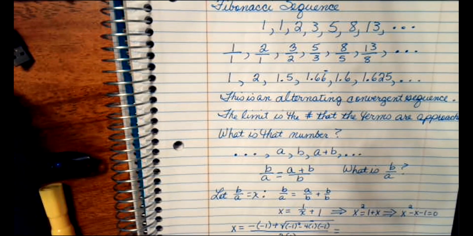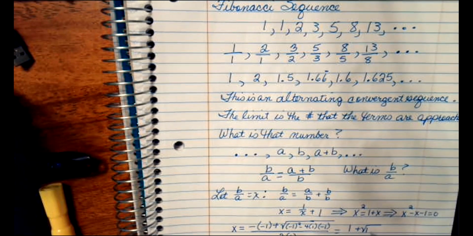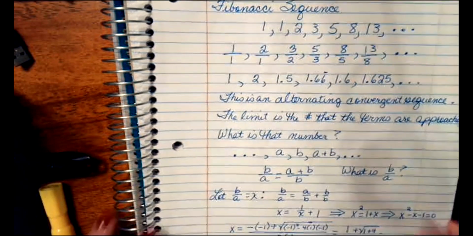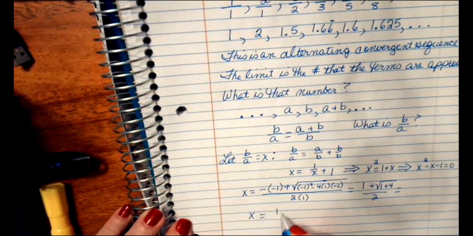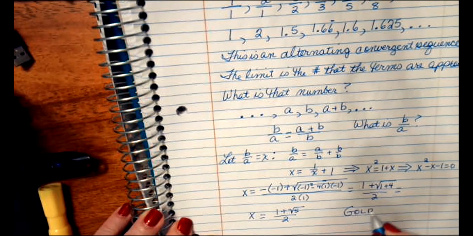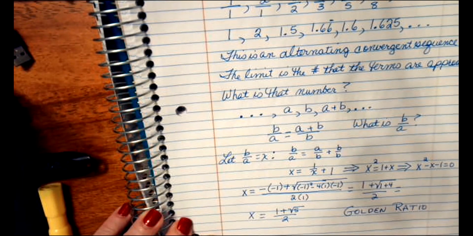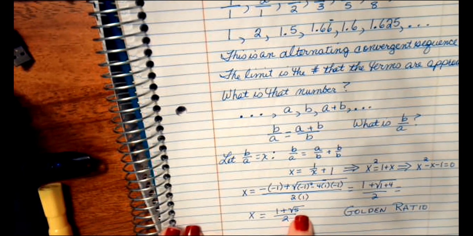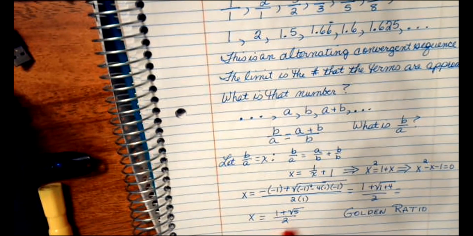And now let's simplify. The opposite of -1 is 1 plus the square root of 1 plus 4 over 2. And that's X equals 1 plus the square root of 5 over 2. This is known as the golden ratio. Square root of 5 is between 2 and 3. So this is between 3 and 4. This is between 1.5 and 2.